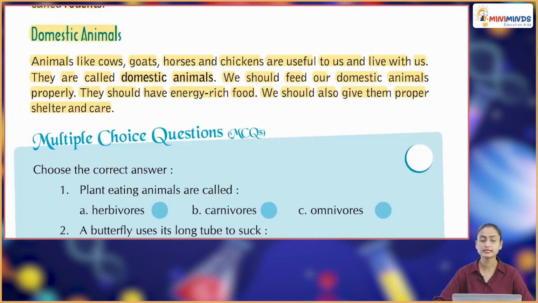Domestic animals. Animals like cows, goats, horses and chickens are useful to us and live with us. They are called domestic animals. We should feed our domestic animals properly. They should have energy-rich food. We should also give them proper shelter and care.